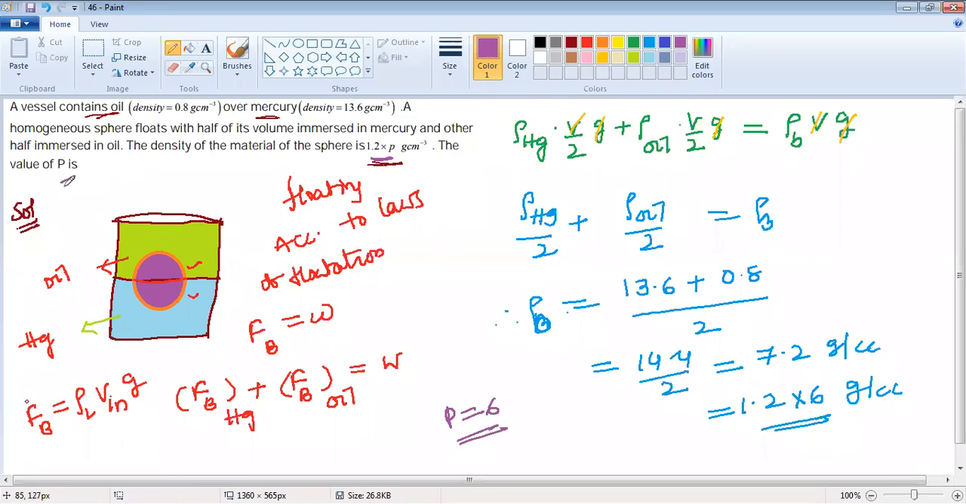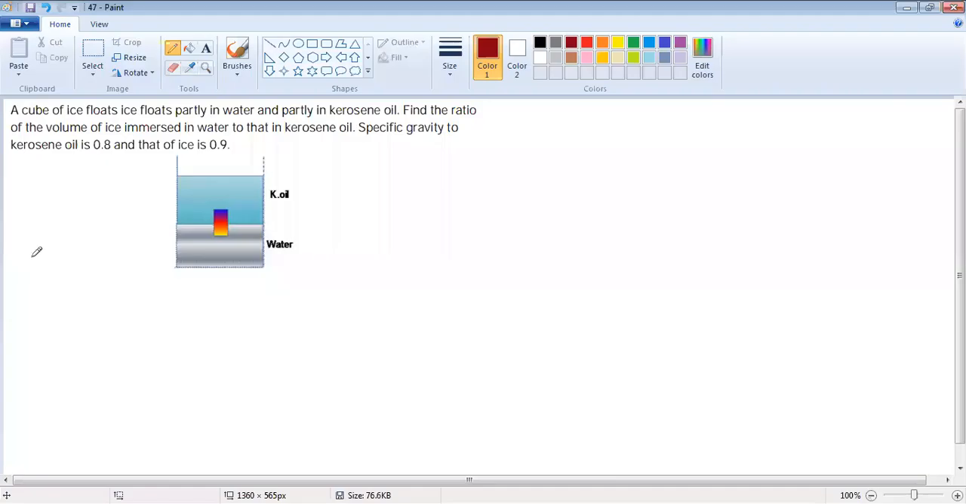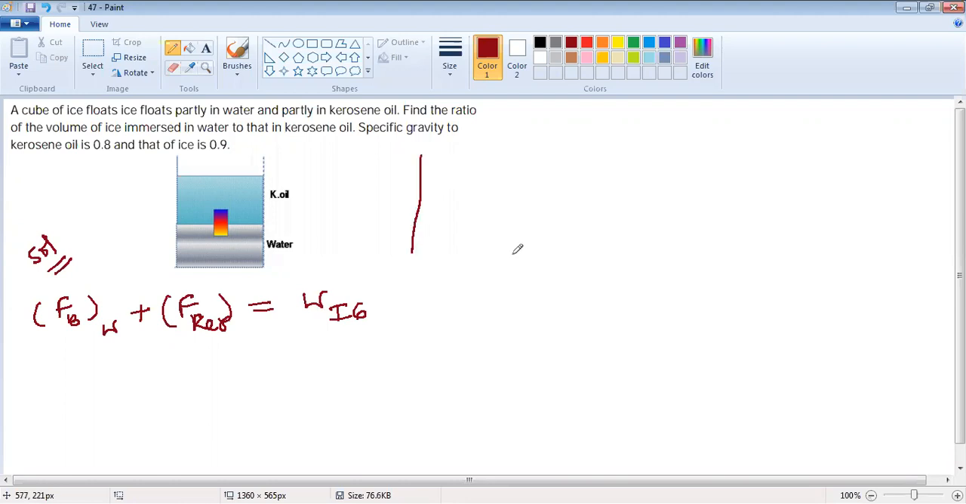That is your answer. So just look at this question. It is exactly the same concept as in the previous question here. The buoyancy force due to the water plus the buoyancy force due to the kerosene should be equal to the weight of the ice. So the question is, we don't know how much portion is present in the water and how much is present in the kerosene.